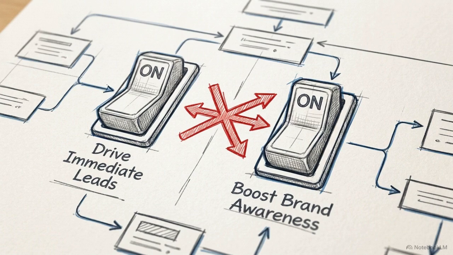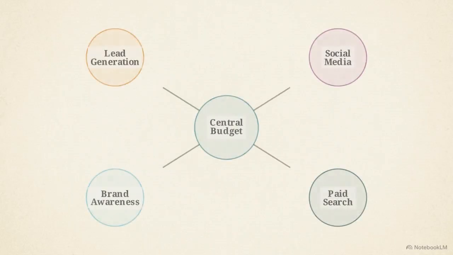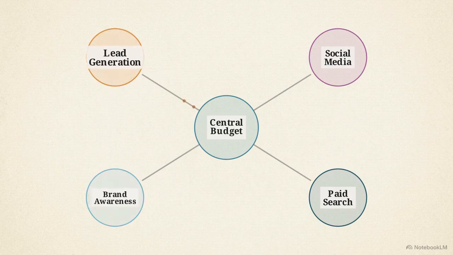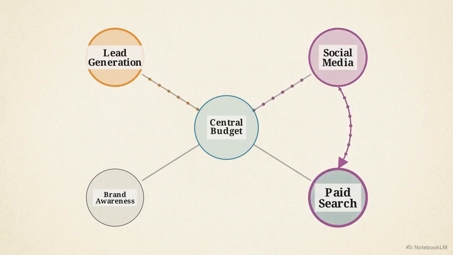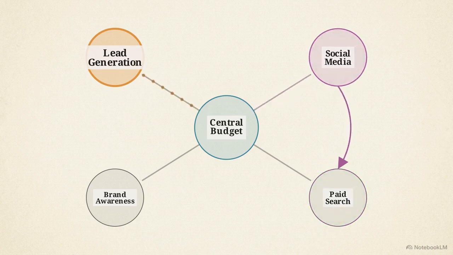You can no longer increase spend in one area without directly starving another. The tension scales when management introduces competing strategic objectives. Every dollar allocated to drive immediate lead generation is a dollar diverted from long-term brand awareness. Furthermore, platforms do not operate independently. The conversion rate on a search ad often relies on the broader awareness generated by a social campaign. If you cut the social budget, your search productivity drops.